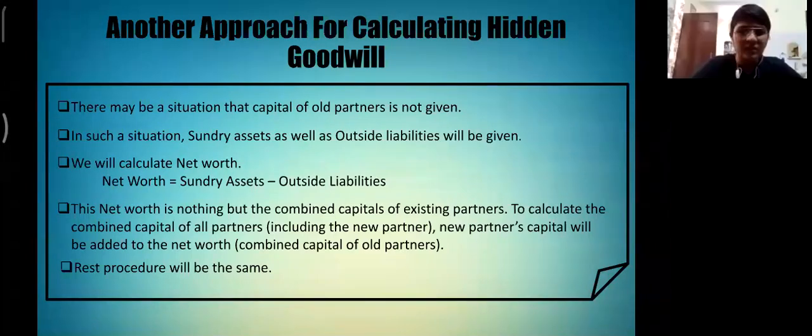Now the question arises, what is net worth? So it is given in the next point. The net worth is the combined capital of existing partners. The rest of the procedure will be the same as before. Now I would like to ask Krishna to explain it clearly by an example. Thank you.